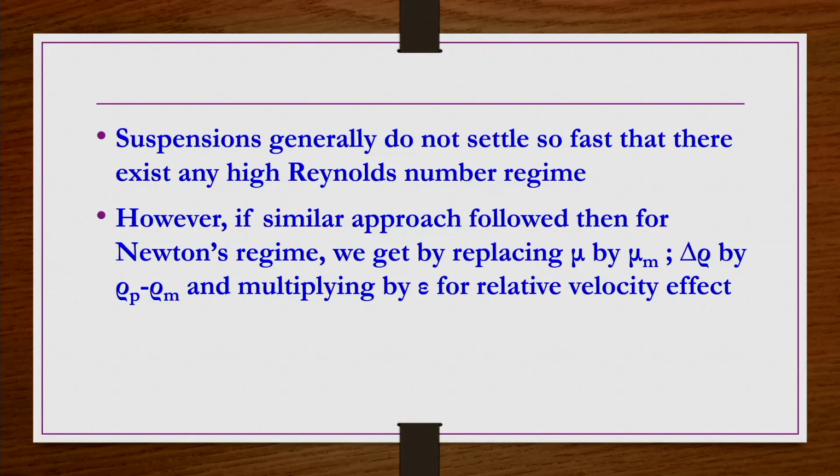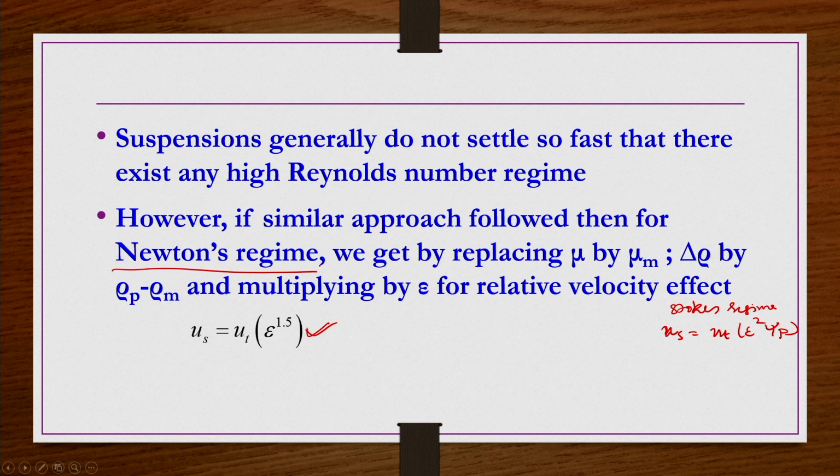But however, academically, if you try a similar approach to what we have done, by replacing mu by mu m, delta rho by rho p minus rho m, and then multiplying by epsilon on the right-hand side for the relative velocity effect, you get US equals UT multiplied by epsilon power 1.5. Earlier, for the Stokes regime, we got US equals UT multiplied by epsilon square psi p, but in the Newton's regime we get UT multiplied by epsilon power 1.5 only.